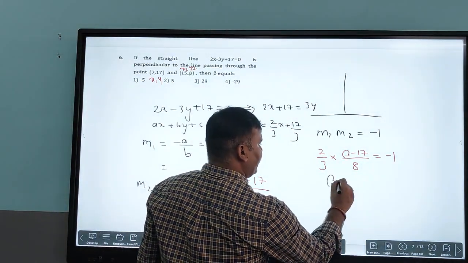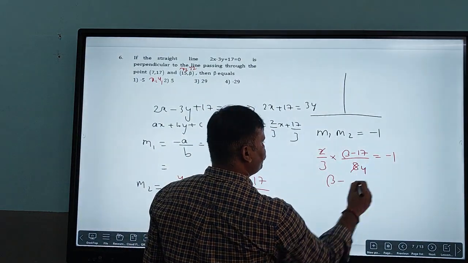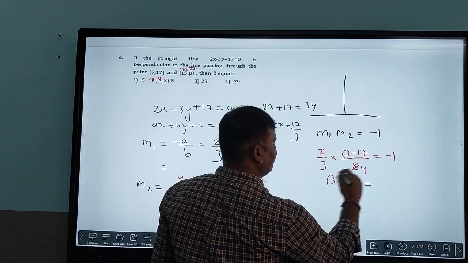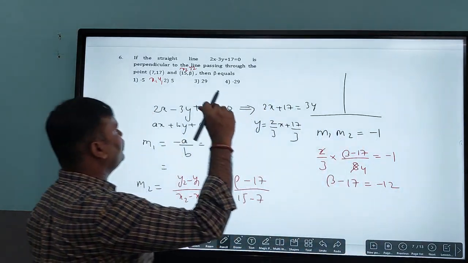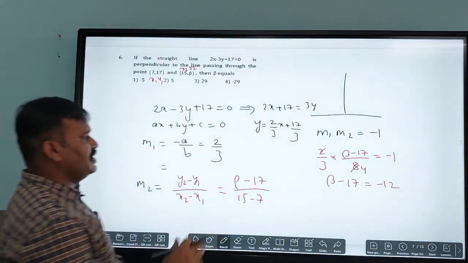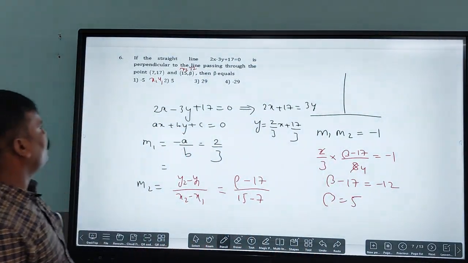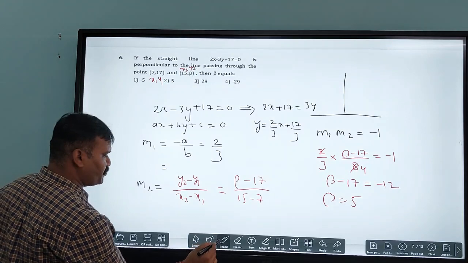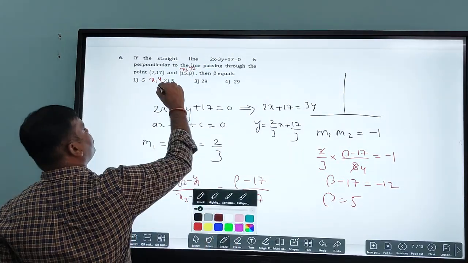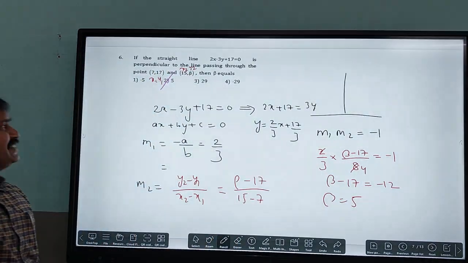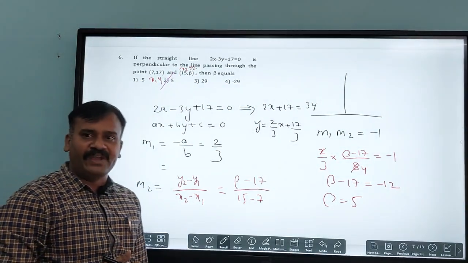And beta minus 17 is minus 12 we are going to get here. And next, if I shift it, beta is equal to 5 we are going to get. So in the given options, the correct option is option 2. They asked to find out the value of beta here.